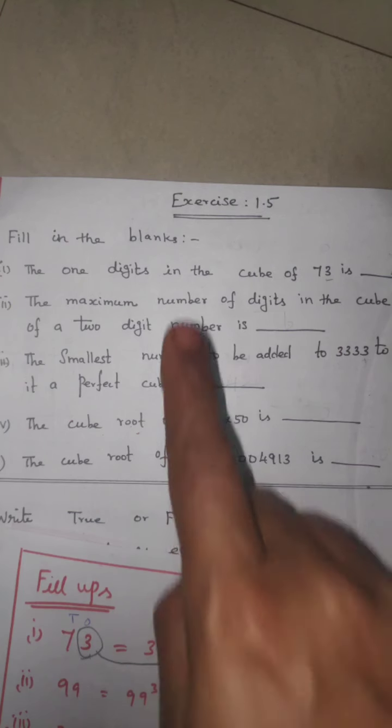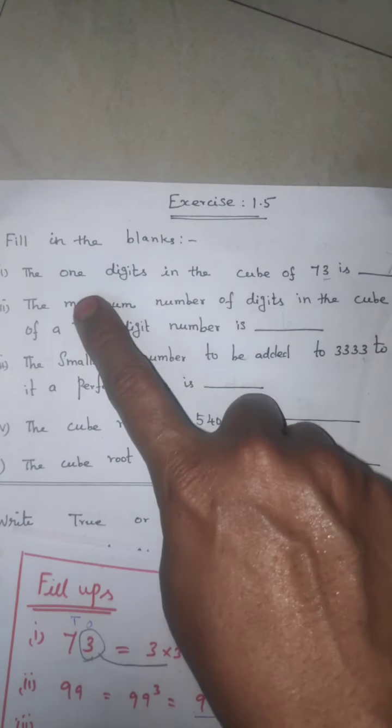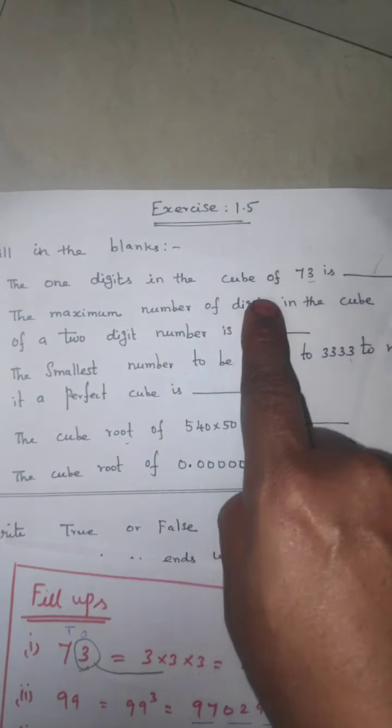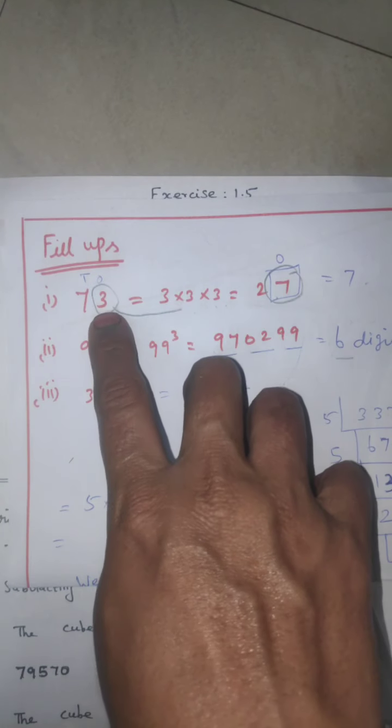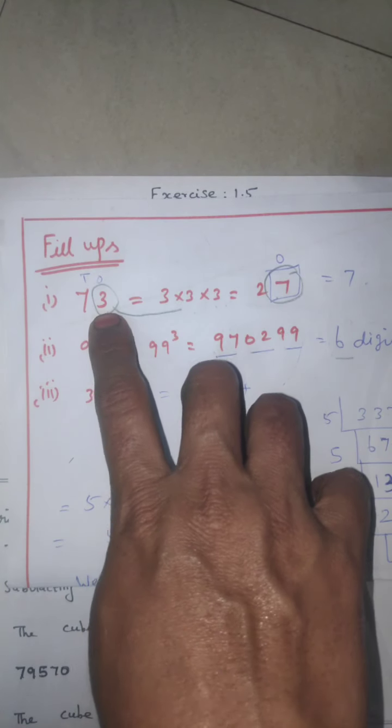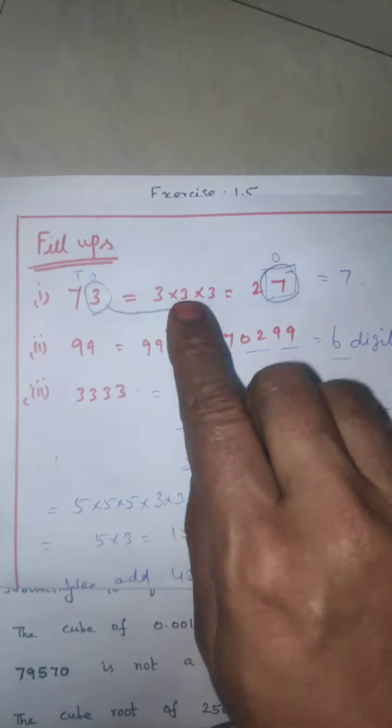Now exercise 1.5, filling the blanks. The one digit in the cube of 73 is dash. What is the meaning of one digit? See there, filling the blanks, 73. One digit place for 3 is there. These 3 only you multiply in 3 times.